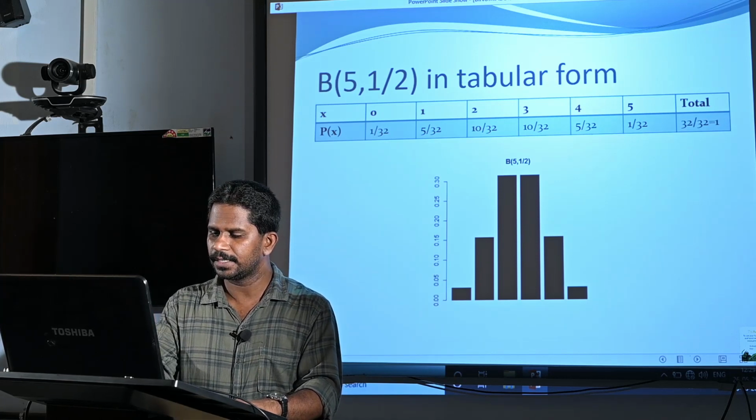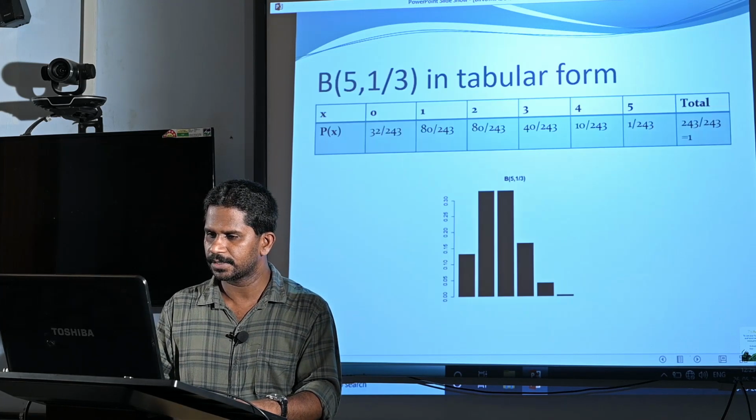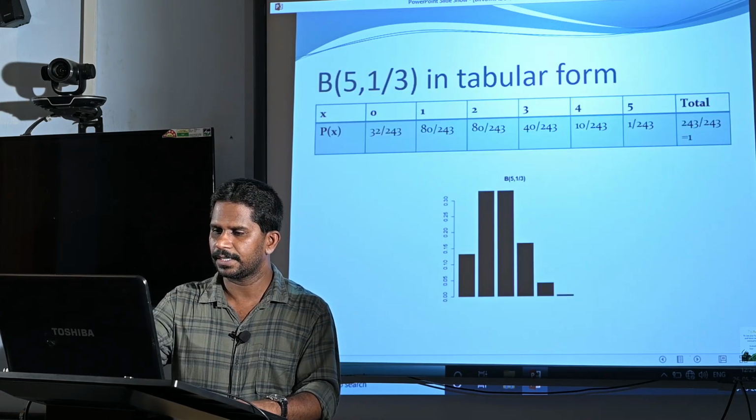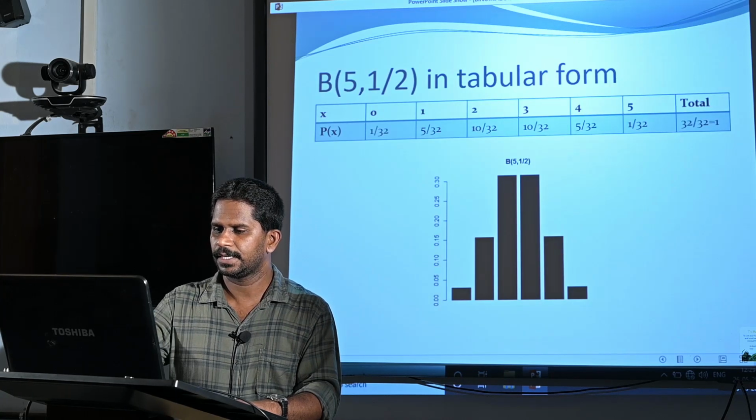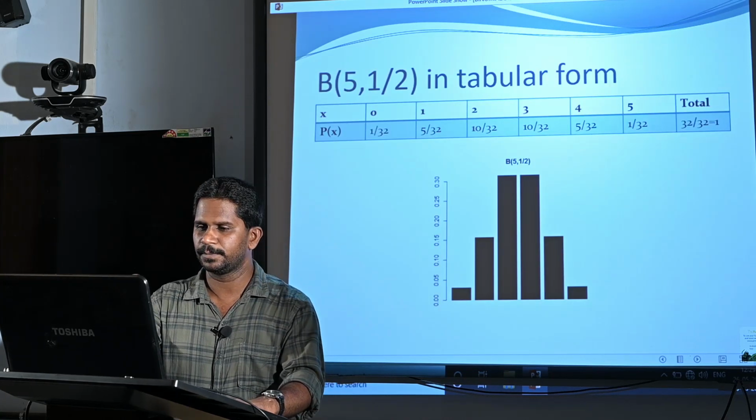So, the difference between this and the previous question is, here the graph is not symmetric, but in this case the graph is in a symmetric form.